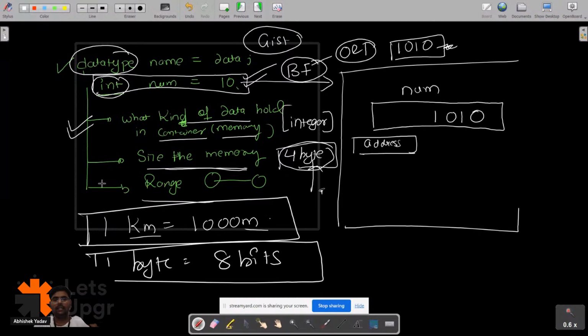So this is the gist of this variable part. We have different kinds of variables, and how things happen behind the scenes for variables we are going to learn. So yeah, let's start with the variable part. We are left with the preprocessor part that we are going to learn in the next session. So this is the gist of today's session. If you have any doubt related to this, please write in the chat.